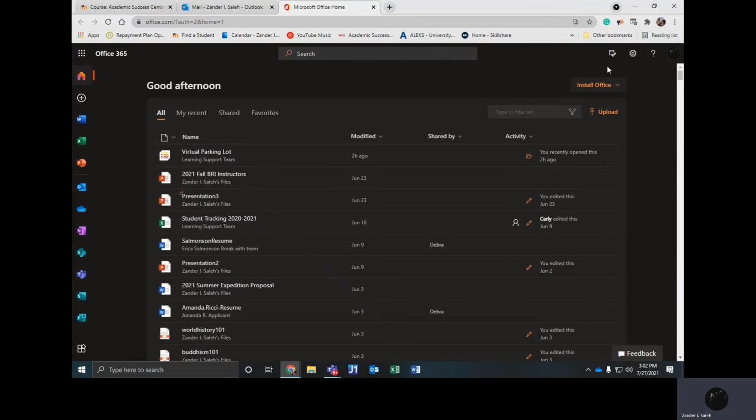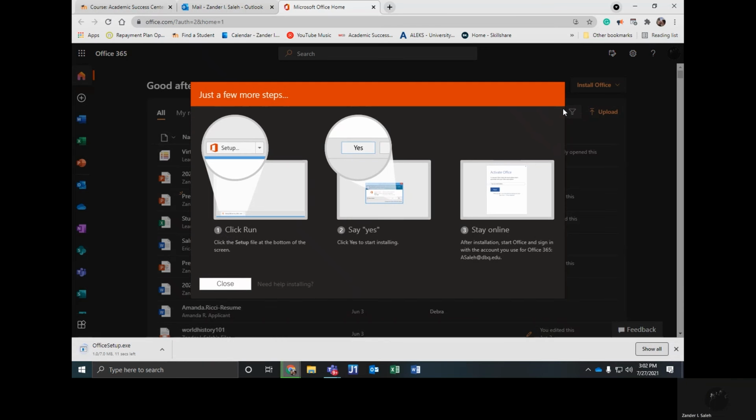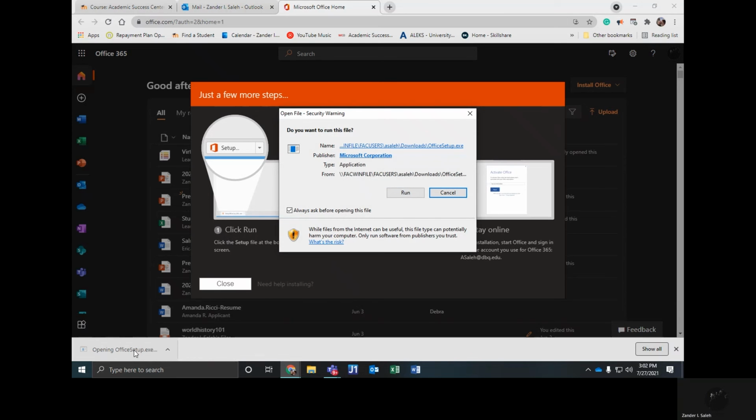Then we will click on Install Office, and we'll select Office 365 Apps. Below, you should see the download start. When it's finished, we want to click on officesetup.exe. At this point, you'll click Run.